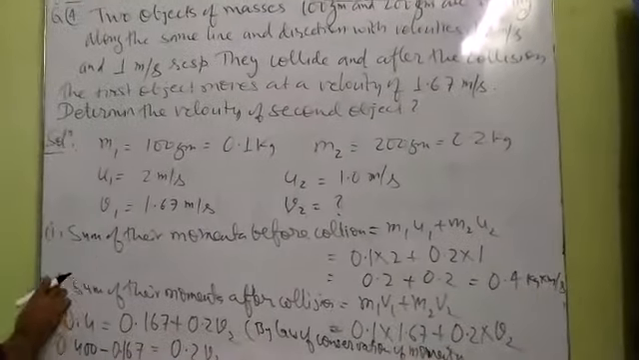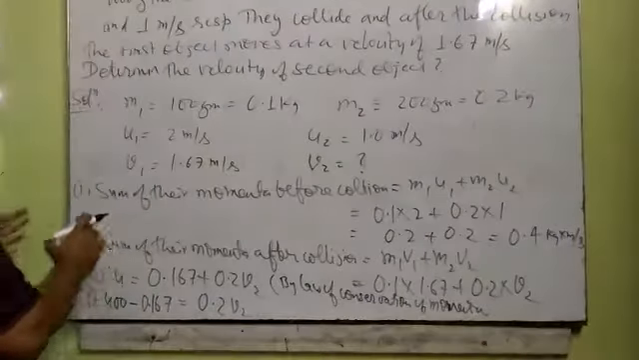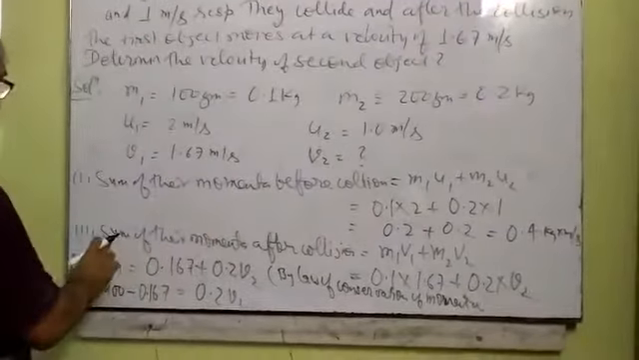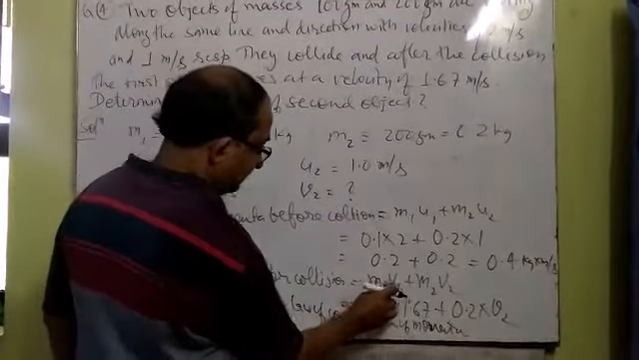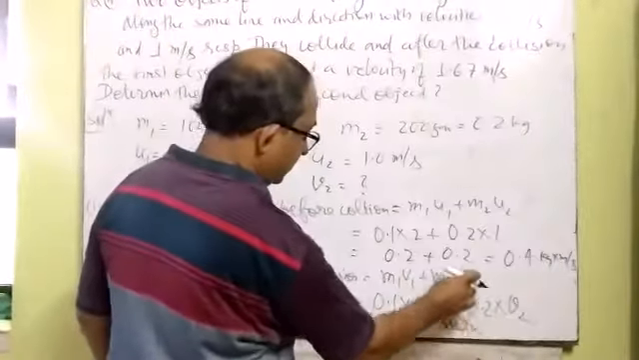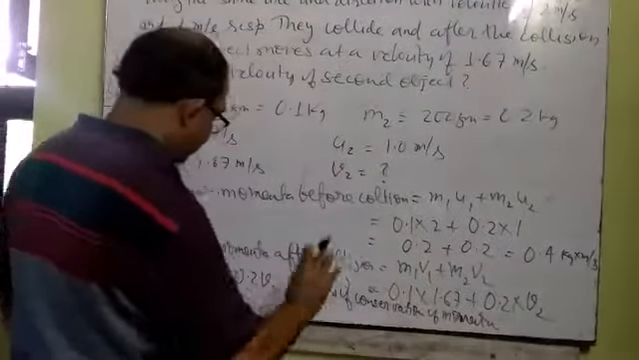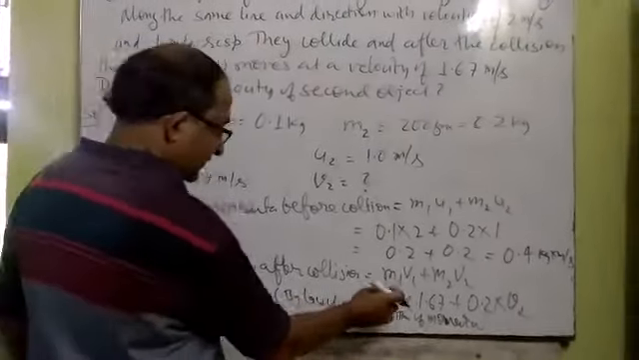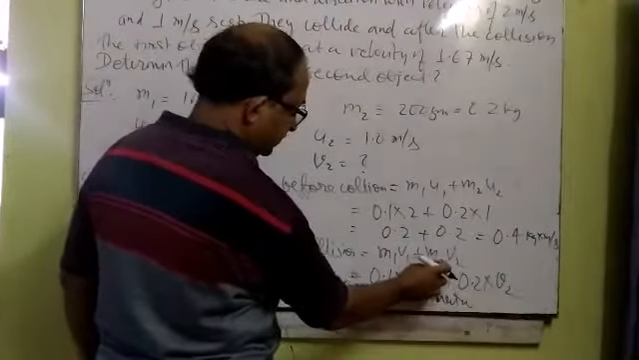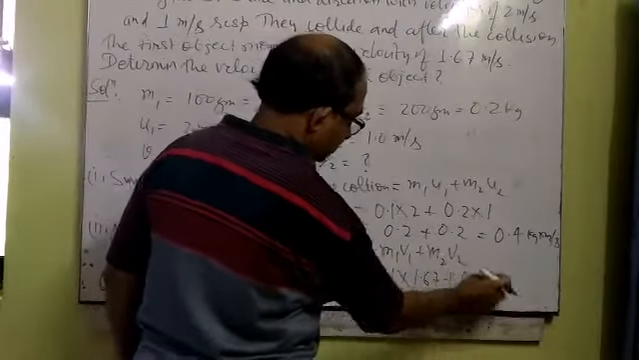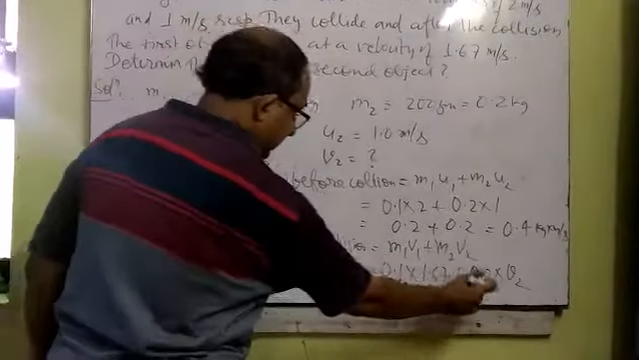Now when they collide, one behind the other, they will move with different velocities. So the sum of their momenta after collision will be calculated by m1 v1 plus m2 v2, where the signs of v1 and v2 are both positive because they are moving in the same direction. So we can place the value of m1 as 0.1, v1 as 1.67, which is given to you, m2 is 0.2, and v2 is not given, so we consider it as V2 only. Now this is the second equation.